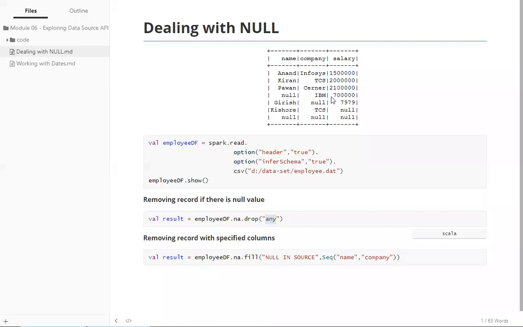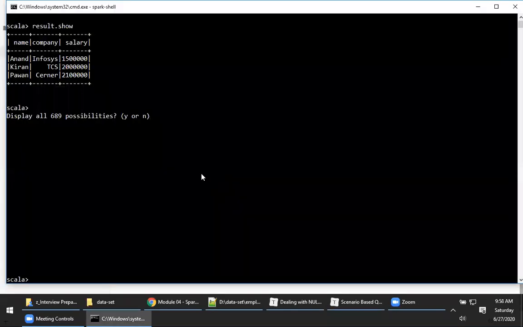Instead, please look at what we do. Can you look into this here? We are trying to use employee data frame dot na dot fill. Please look at this. We are trying to fill wherever there is a null value with a string, null in source. This is a very common string that we give, null in source. That means your source is sending null values. Okay. Now, for example, I want to add null in source only for the columns name and company name. Okay. Now look at this. If I execute this, it will add null in source only for name and company name. Now let me execute this piece of code here.